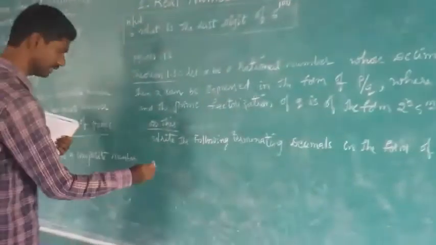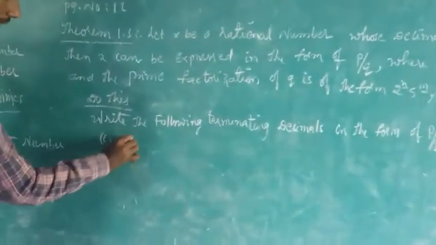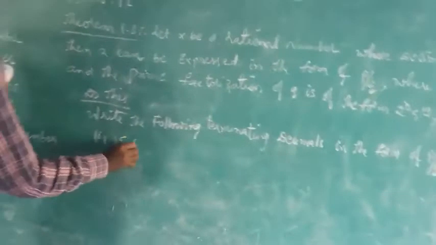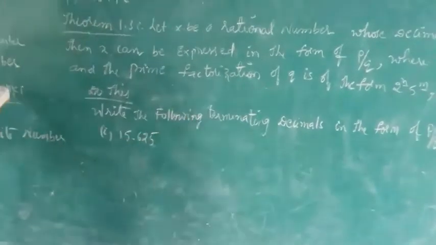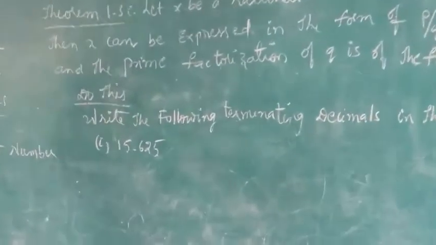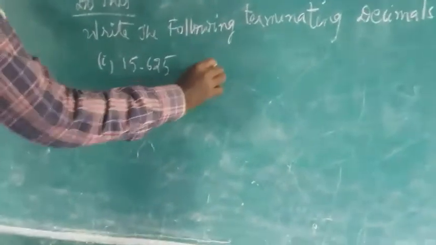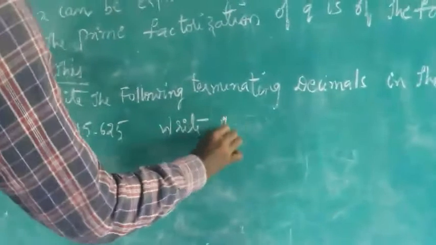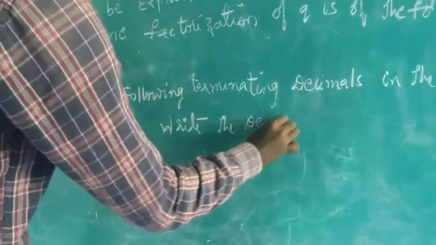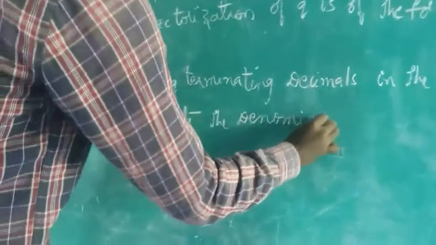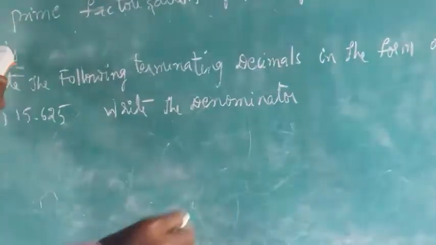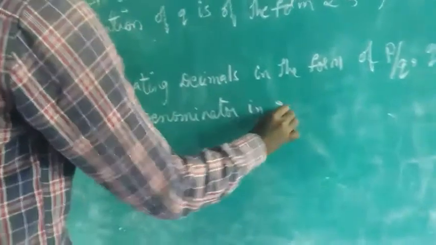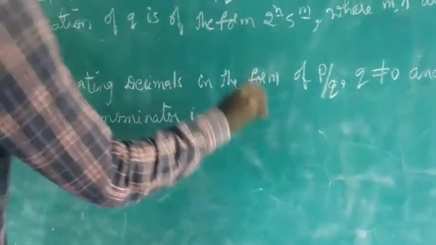I would like to tell you only one problem, 15.625. You need to write the denominator in the form of 2 to the power of n, 5 to the power of m.